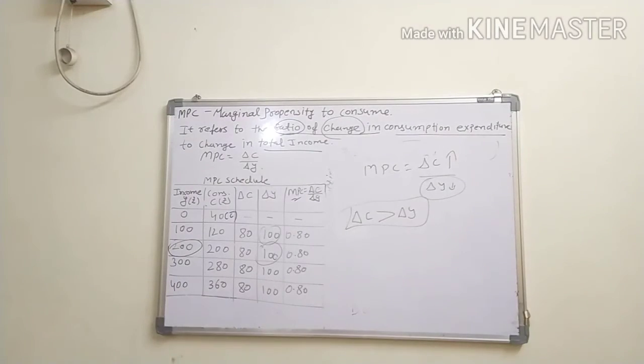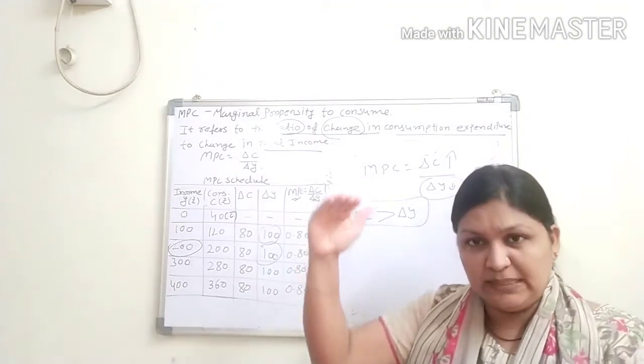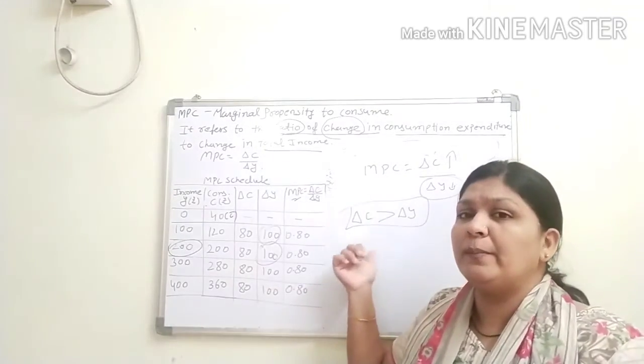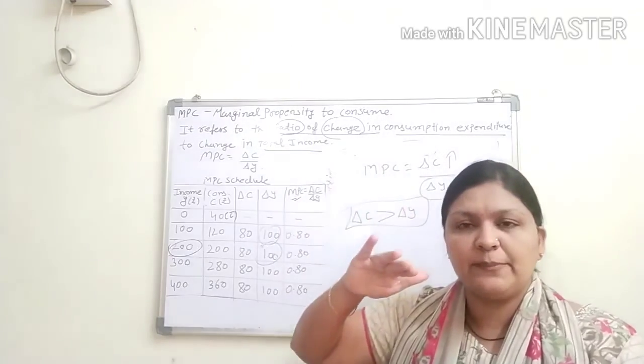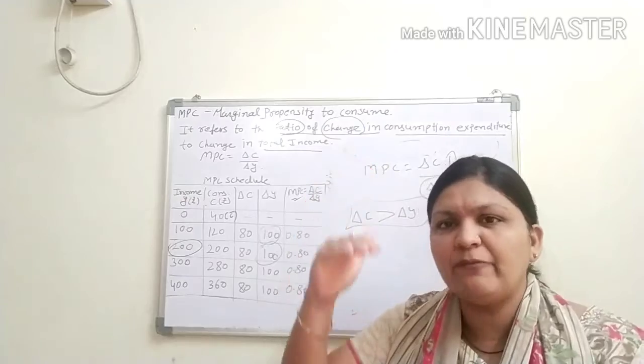Now the third aspect is that MPC falls with successive increase in income. It happens because as an economy becomes richer, it has the tendency to consume a smaller percentage. It means MPC falls. If income keeps increasing continuously, MPC will decrease. We just saw poor people's MPC is greater than the rich people's, because their consumption expenditure increases when income increases. So the third point is that MPC will fall down when the